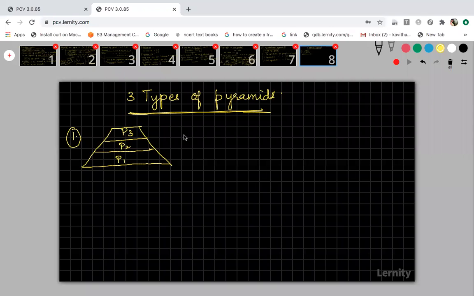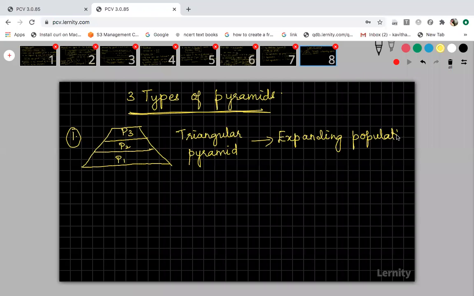This pyramid is called a triangular pyramid. It indicates an expanding population, that is, an increasing population with a high growth rate.